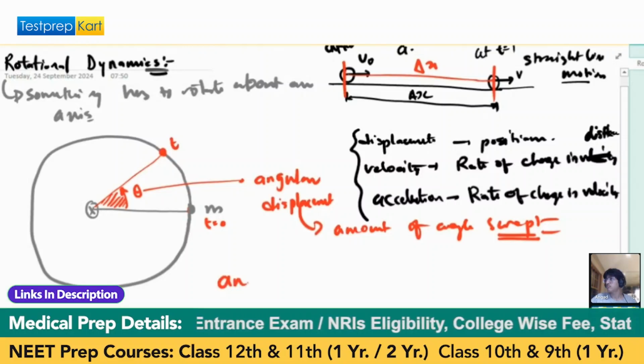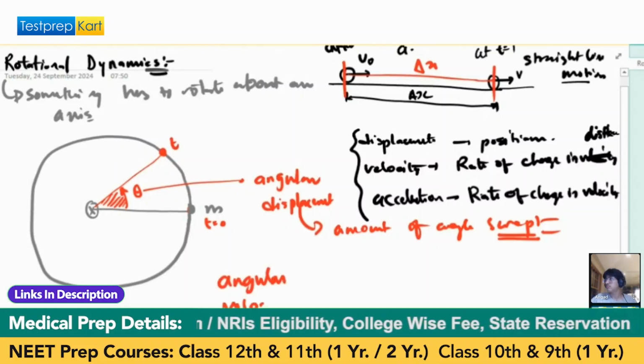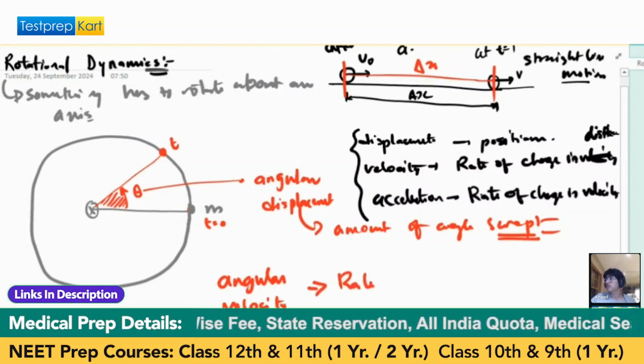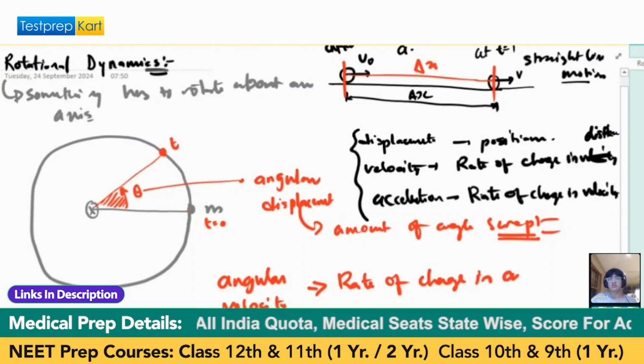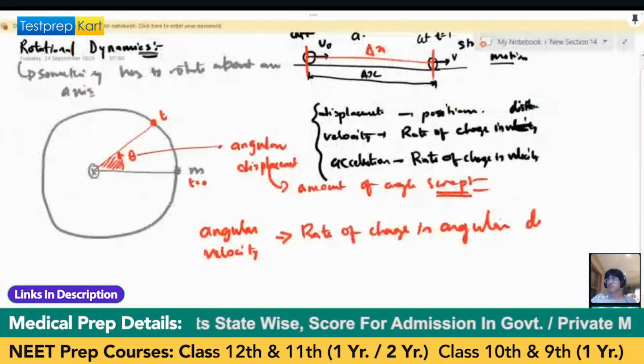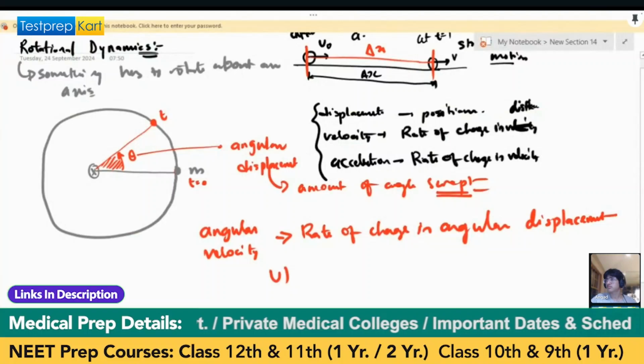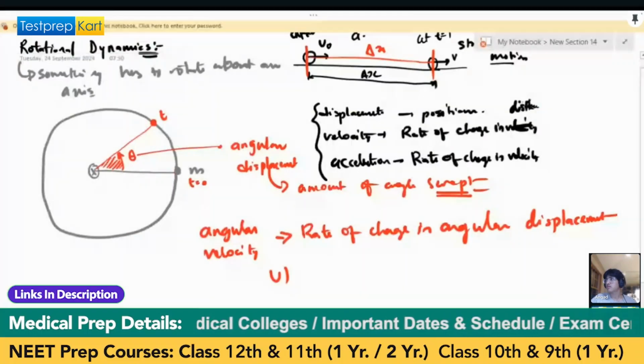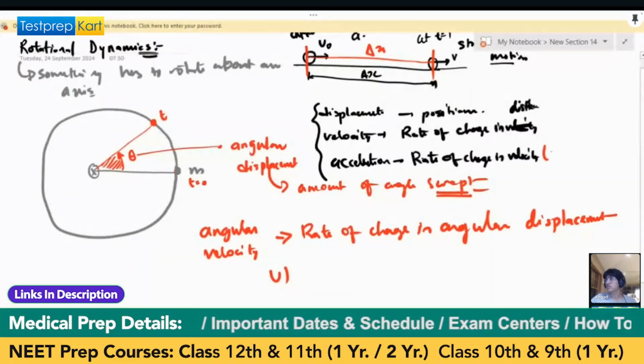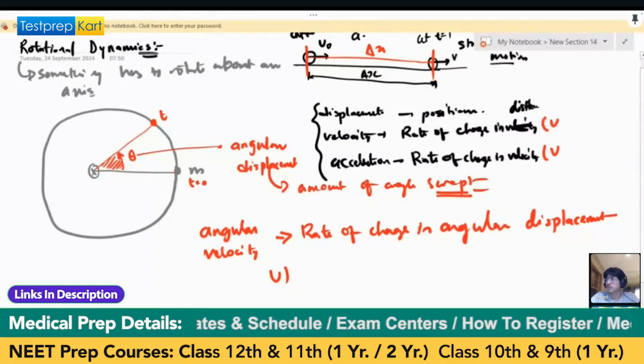Next is angular velocity. Angular velocity is the rate of change in angular displacement. Normal velocity we say v, acceleration a and displacement x.